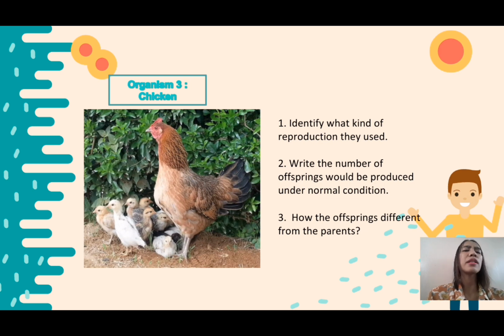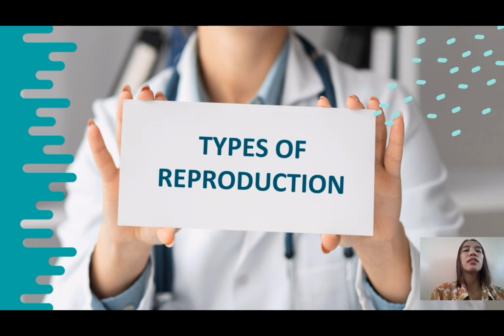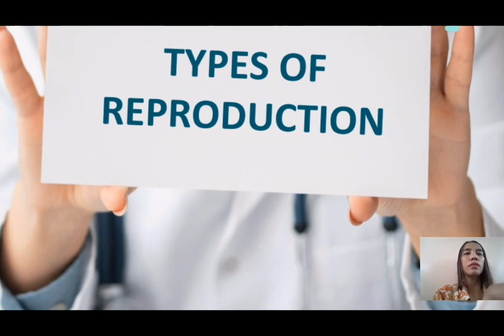Okay, how is the offspring different from the parent? Very good. The offspring is genetically unique to their parent in terms of the color and size, the size of the beak. Okay, so now let's discuss the two types of reproduction. So we have two kinds of reproduction: asexual reproduction and sexual reproduction. Okay, so in asexual reproduction,